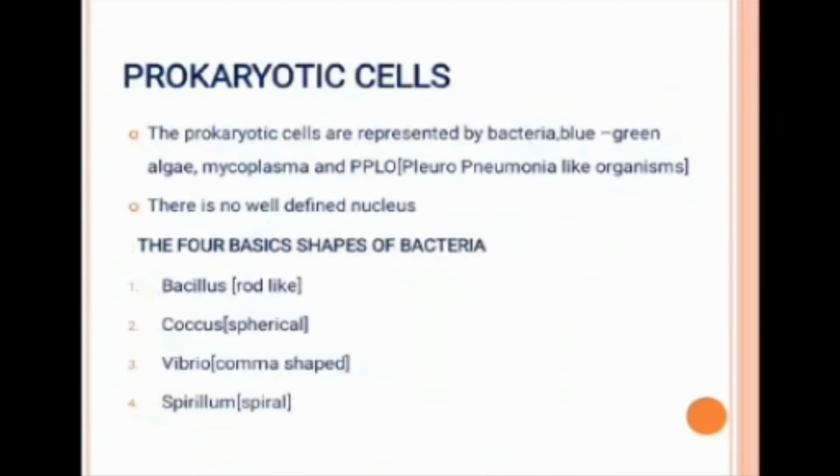Okay, now we'll move on to the next topic, prokaryotic cells. What is a prokaryotic cell? As we said, it is a cell which lacks a nuclear membrane; that is, the nucleus is not surrounded by a nuclear membrane. Prokaryotic cells are generally represented by bacteria, blue-green algae, mycoplasma, and pleuropneumonia-like organisms. There is no well-defined nucleus. The four basic shapes of bacteria are bacillus, rod-like; coccus, spherical; vibrio, comma-shaped; and spirillum, spiral.